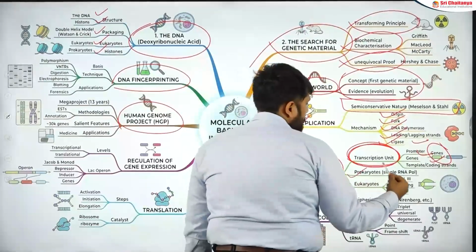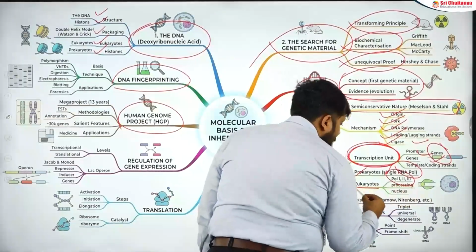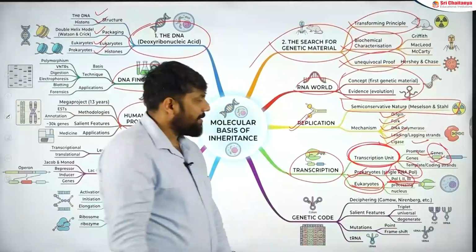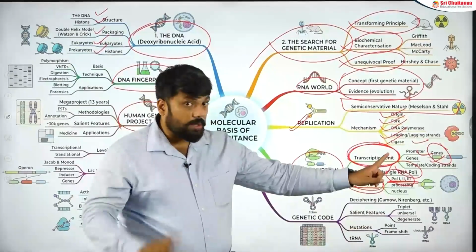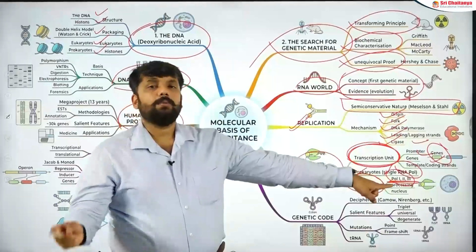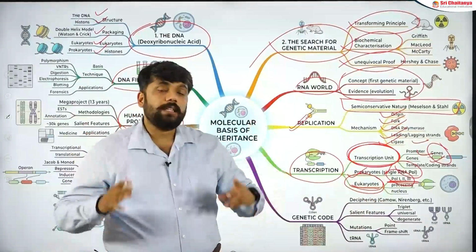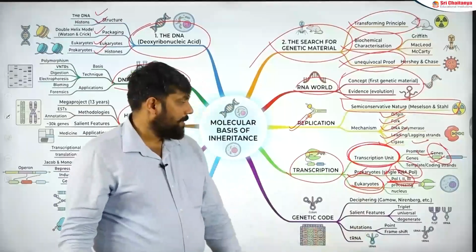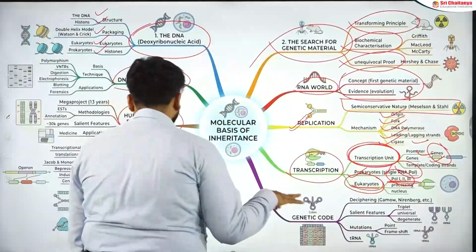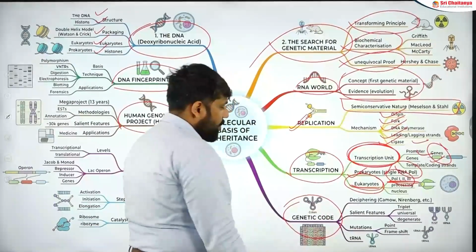Then you have prokaryotes, which have only one RNA polymerase, and eukaryotes, which have RNA polymerase I, II and III. Again, a very, very important question. I think in the last 10 years the most repeated question is from this: what does RNA polymerase I do, what does II do, and what does III do? There is no skip in this question. You will see year on year the question appearing from that section. When we have discussed transcription, we will jump to the next part, the genetic code.